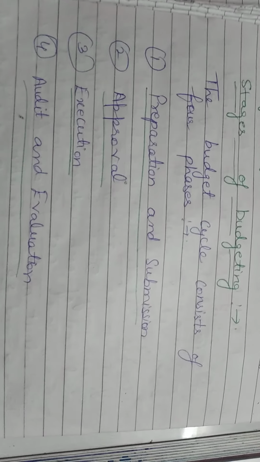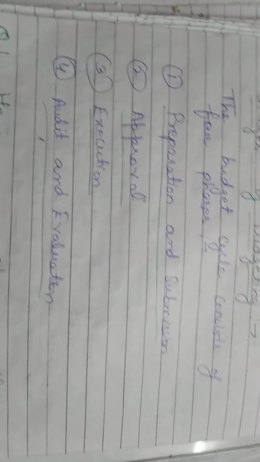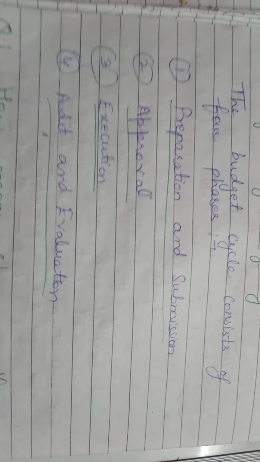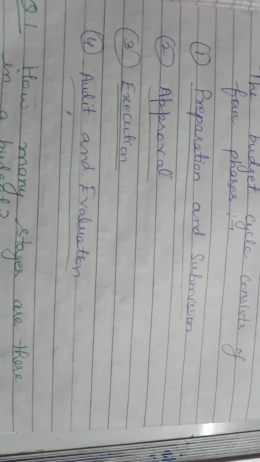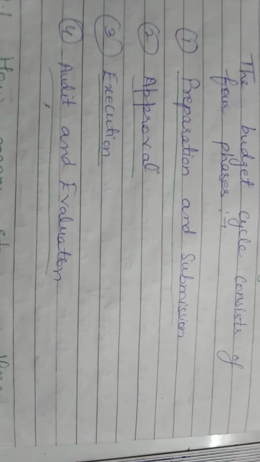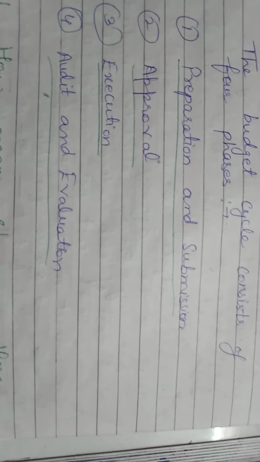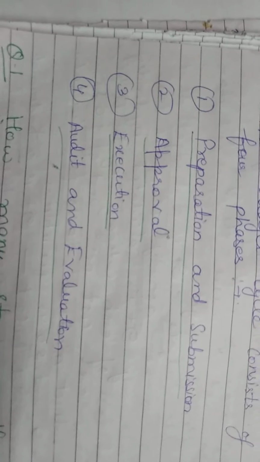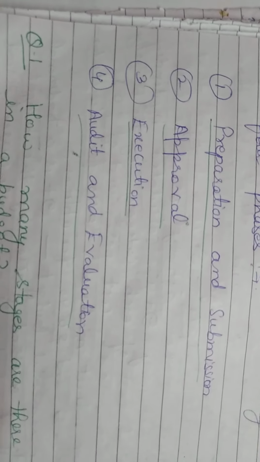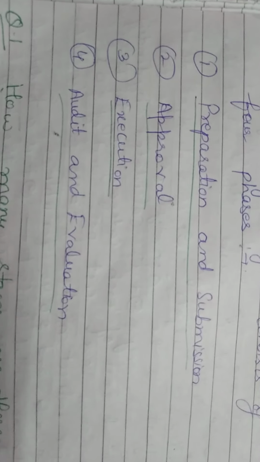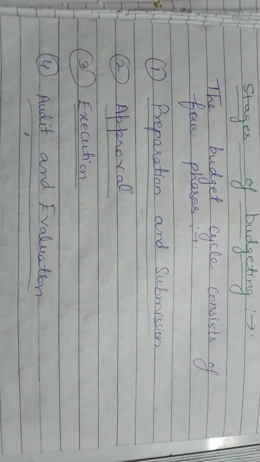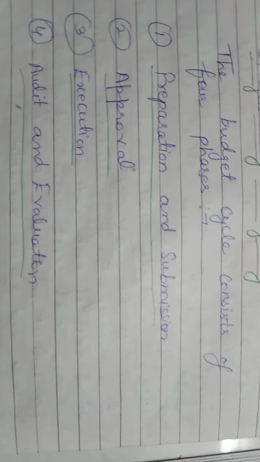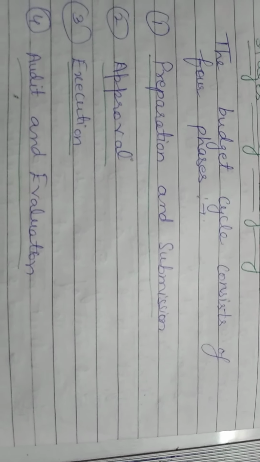The budget cycle consists of 4 phases. Number 1, preparation and submission: how to prepare the budget, how to submit the budget. Number 2, approval: how to approve the budget. Number 3, execution: who executes the budget. Number 4, audit and evaluation of the budget, whether the criteria of the budget are right or not. So these are the 4 phases of budgeting. I repeat: preparation and submission, approval, execution, audit and evaluation.